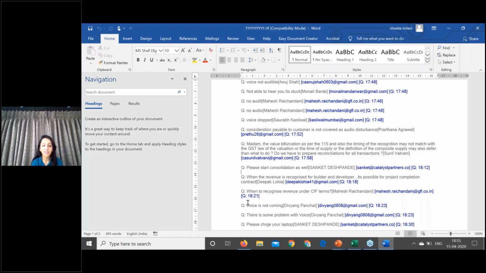Again, one more thing: previously under Indian GAAP, you had a specific guidance note for revenue recognition for such construction companies. But under Ind AS, you don't have a separate guidance note, and Ind AS 115 itself is applicable to such kinds of companies.